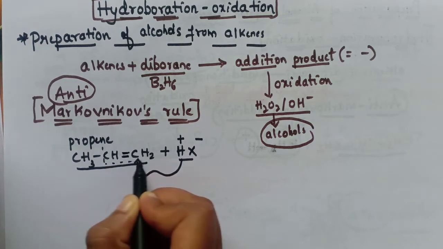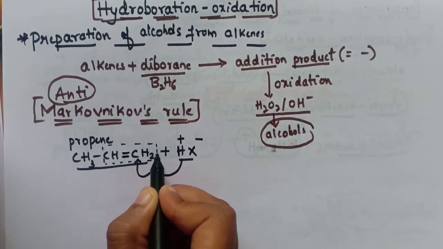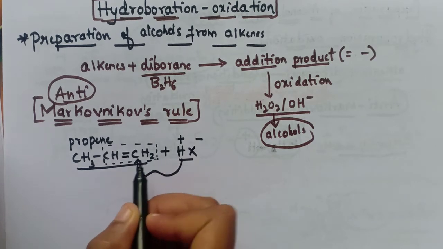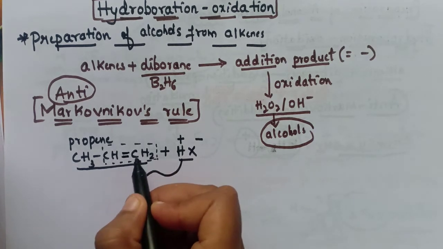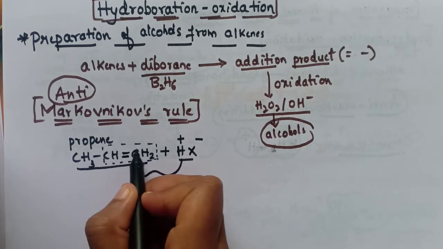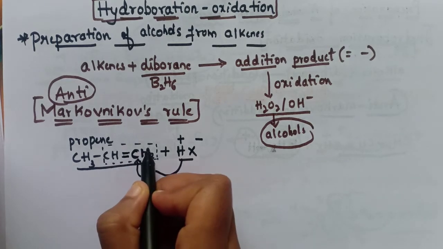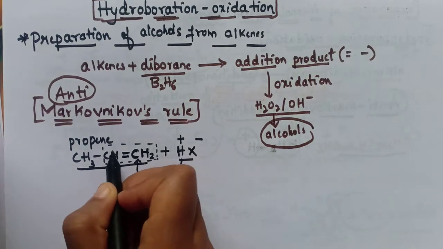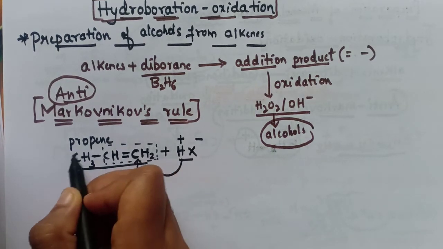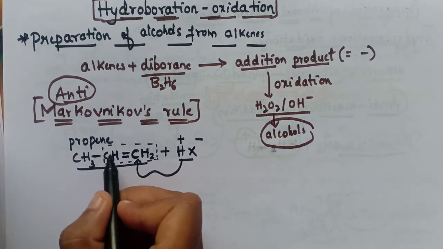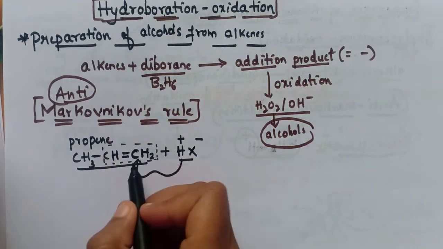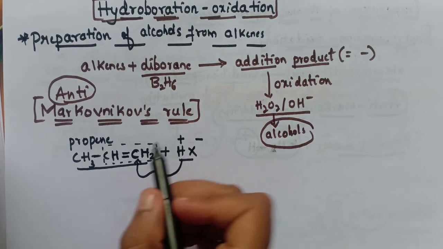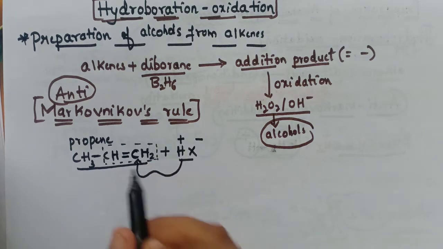We have to concentrate only on these two carbons. This carbon is attached to only H2, whereas this carbon is attached to hydrogen and also CH3. So this carbon is attached to different things, and that one to different things, so it is called an unsymmetrical alkene.